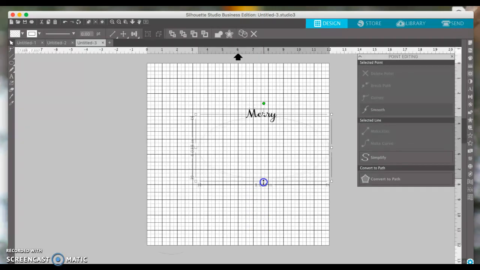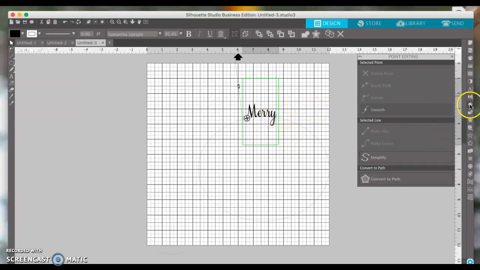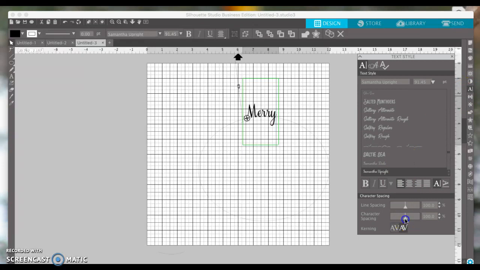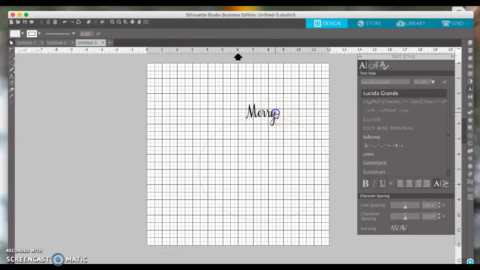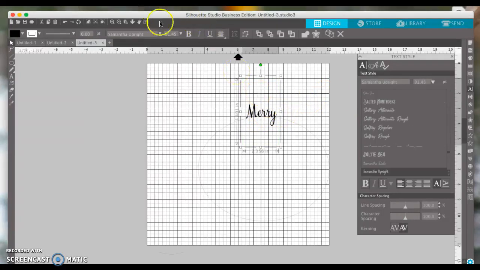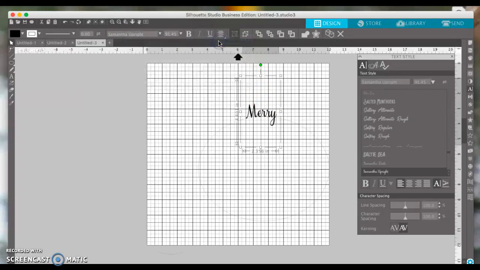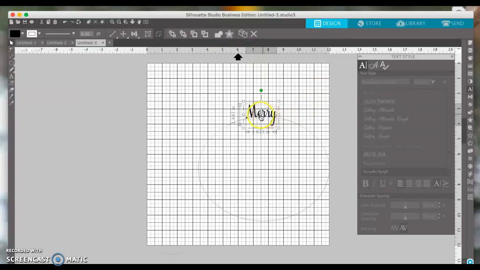Okay. You can alter it any way you want. And then let's go back to the text style panel. And you can even change it more, although that skews your kerning. So you want them to touch. Okay, so when you're done, you select it, and then you say Object, Modify, Weld, and it welds the part that's touching, but the M and the E were not touching.